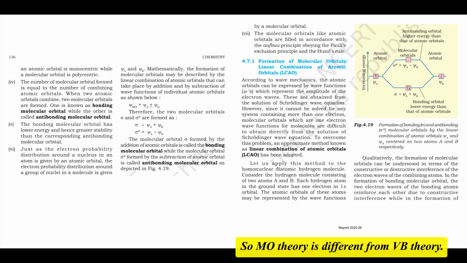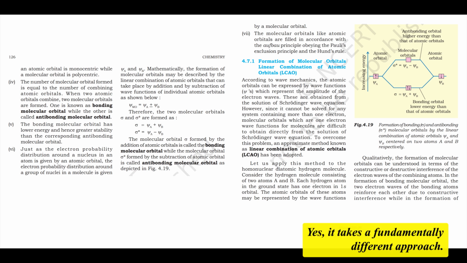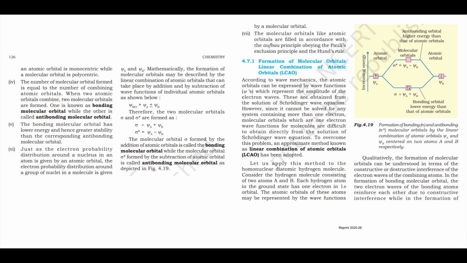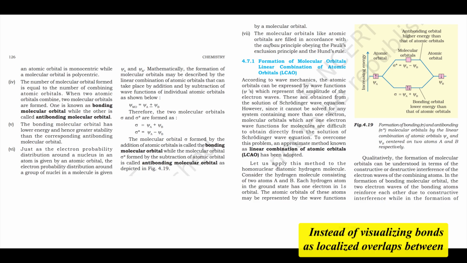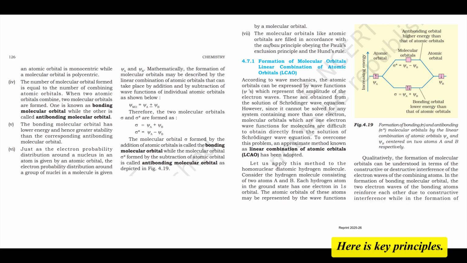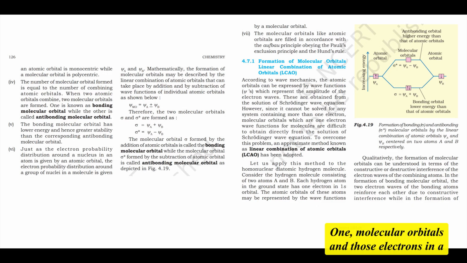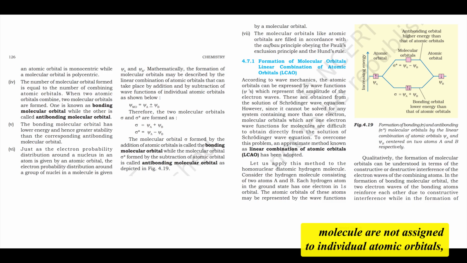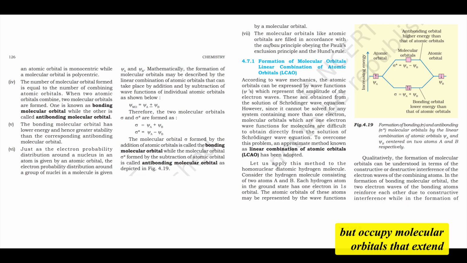So MO theory is different from VB theory. Yes, it takes a fundamentally different approach. Instead of visualizing bonds as localized overlaps between atomic orbitals, MO theory considers the molecule as a whole. Here are its key principles, the salient features. 1. Molecular orbitals. Electrons in a molecule are not assigned to individual atomic orbitals, but occupy molecular orbitals that extend over the entire molecule, or large parts of it.